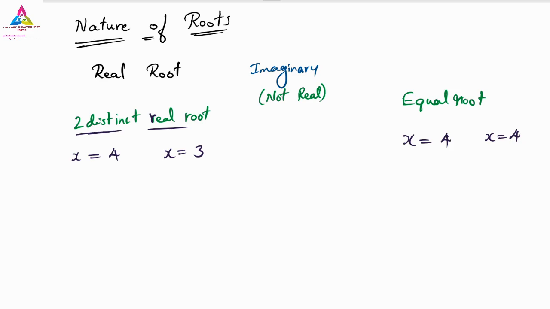But for imaginary roots, we can't find the final answer for x, because it will be in a square root form with a negative inside, negative of 1 or negative of 11. Like this way we are going to have. So it is called not real, or imaginary.